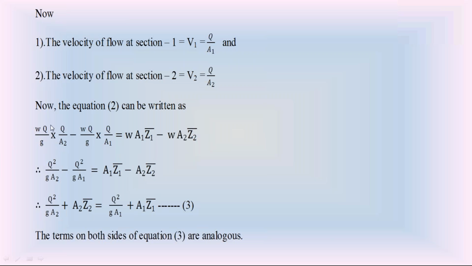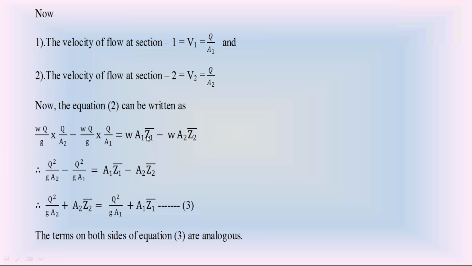The first term on the left side is Q square by G A2, because W is cancelled. The second term on the left side is Q square by G A1. This is Q into Q, Q square, G into A1. On the right side, W is cancelled. The first term on the right side is A1 into Z1 bar. The second term on the right side is A2 into Z2 bar.